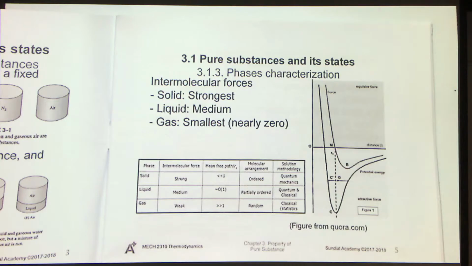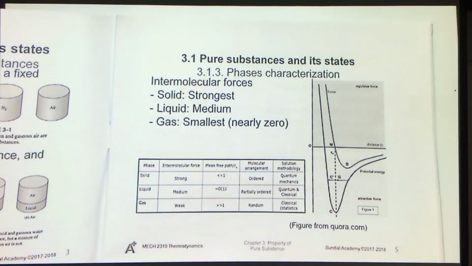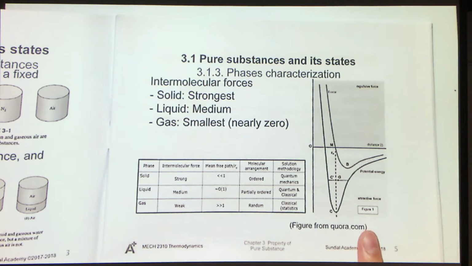And I have talked about the molecular arrangement already. For solid, due to the very small distance among the molecules, we need to use techniques from quantum mechanics to solve it. For gas, we will use a classical approach, that is, we use the statistical approach to characterize the phase. For liquid, it will be between solid and gas, and it's quite difficult to characterize the liquid phase, because it's between solid and gas.